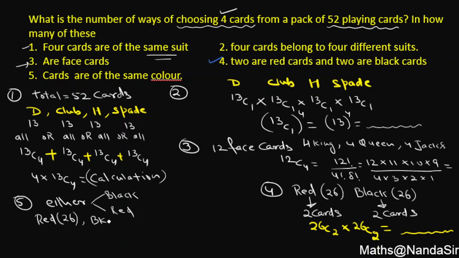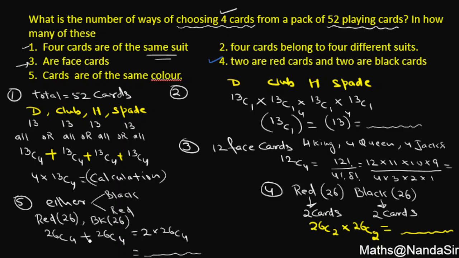How many black? We are having 26 black, because all four cards must be black, so 26C4 and 26C4. This can be written as twice of 26C4 and the rest is simple calculation. So I am leaving the calculation for you students.